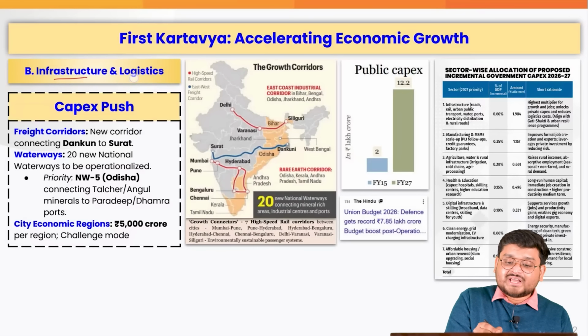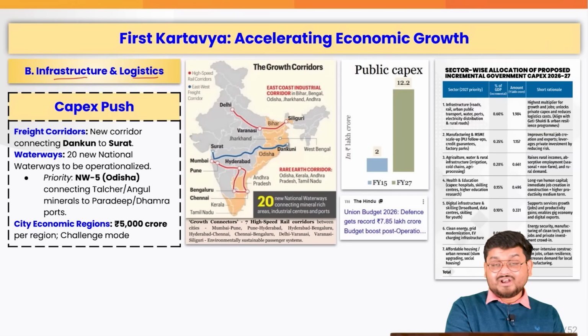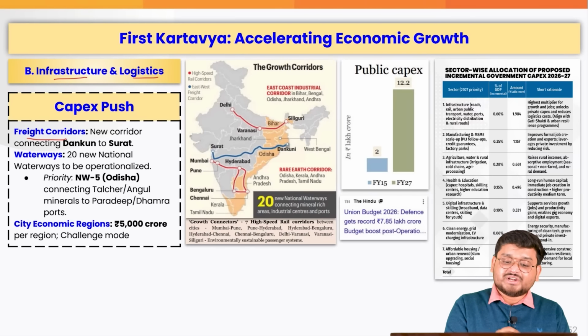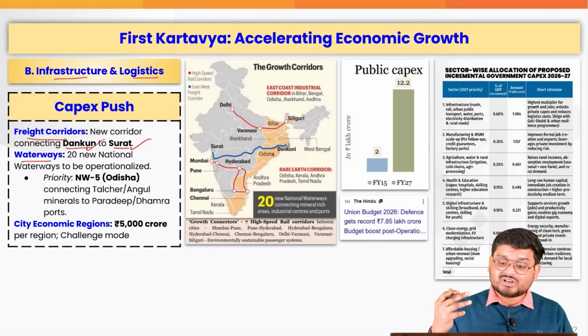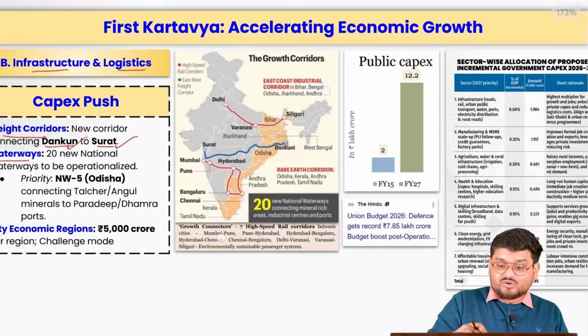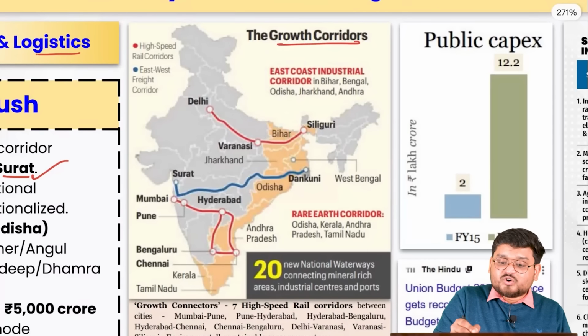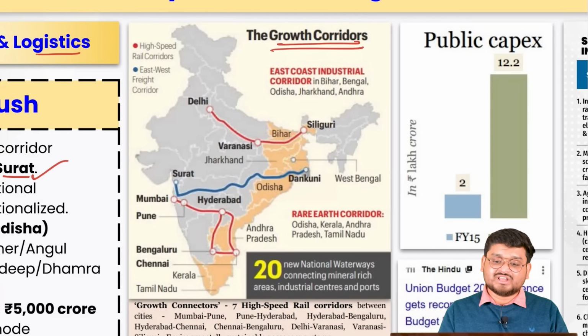Now, when we talk about infrastructure and logistics, this is where the government of India is trying to push a lot of money towards new freight corridors. For example, the Dankuni to Surat corridor, that is the east to west corridor. We are also trying to boost the waterways by having 20 new nationalized waterways, utilizing the river waters very well, like some major European countries, which have boosted a lot of their river connections. Also, these are the growth corridors which the government of India is talking about.